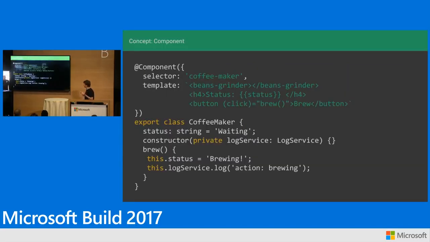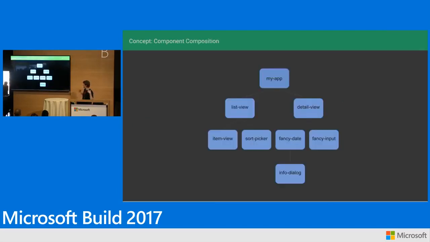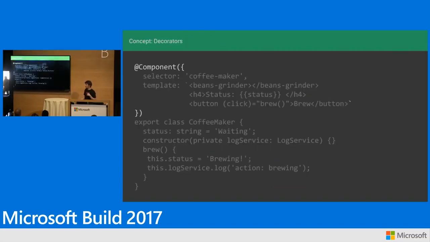So quick refresher, if you haven't used Angular 2 before, this is an Angular 2 component. If you're using Angular 1.x, it's very much like how you used to write components in 1.5. We'll just flip through these pieces. All Angular apps are composed out of components. You compose components into trees of components. This builds you an app. A couple of things just to point out for you here.